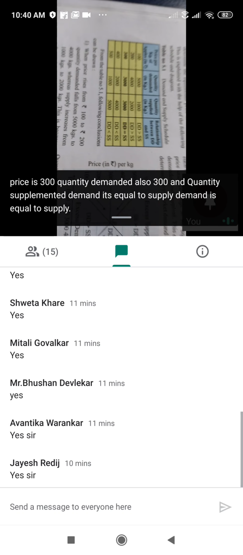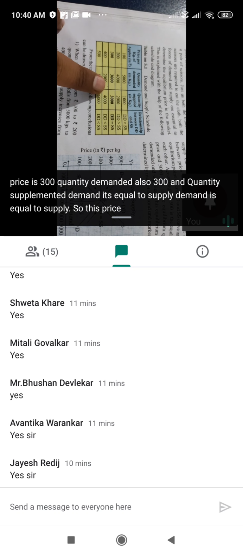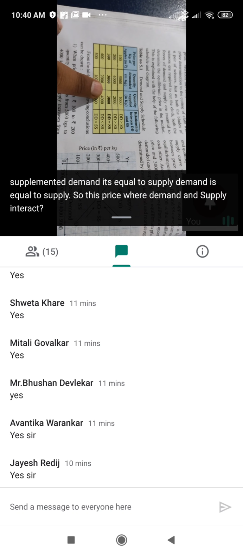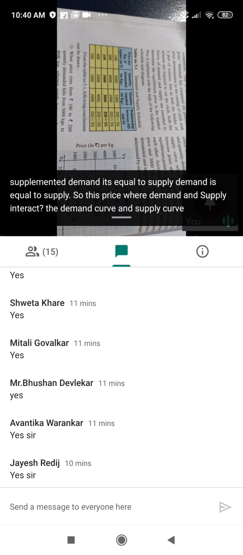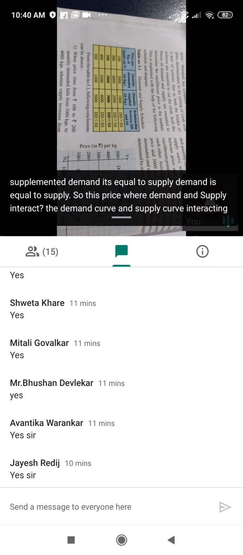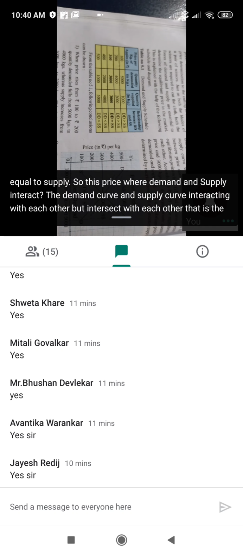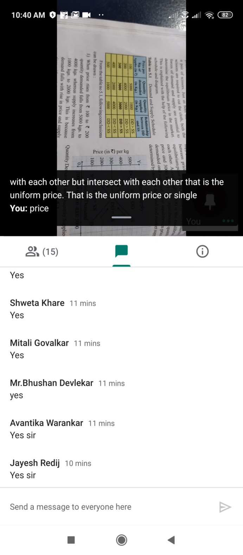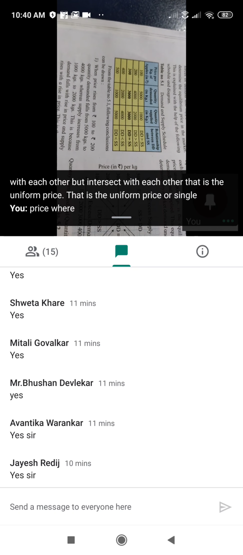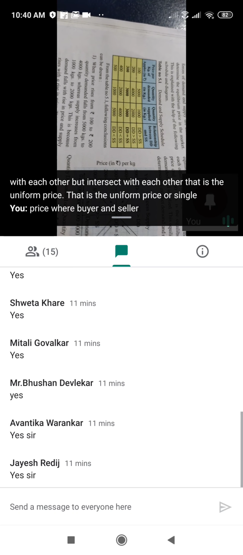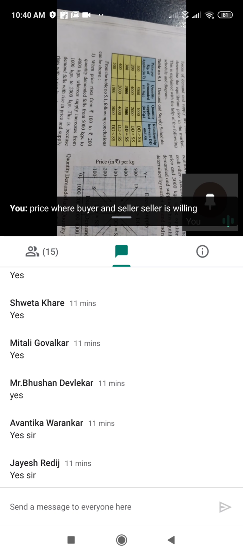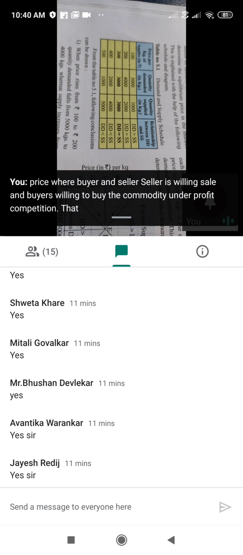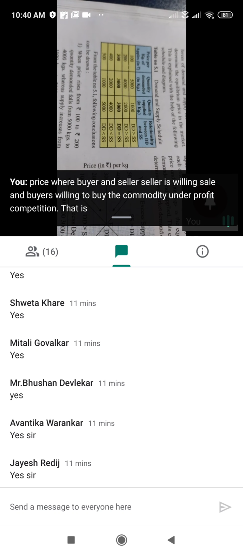So this price where the demand curve and supply curve intersect with each other is the uniform price, or single price, where the seller is willing to sell and the buyer is willing to buy the commodity under perfect competition, that is rupees 300 per kg.